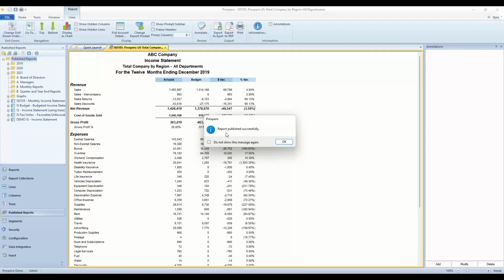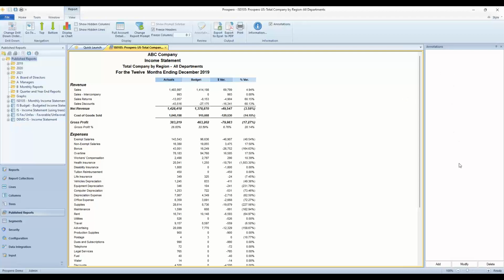A little note here that this was successfully published. And you have all the drill down options that you have for unpublished reports: export, send to PDF, printer. But something that you have here that you do not have for unpublished versions is the panel on the right-hand side that says annotations.